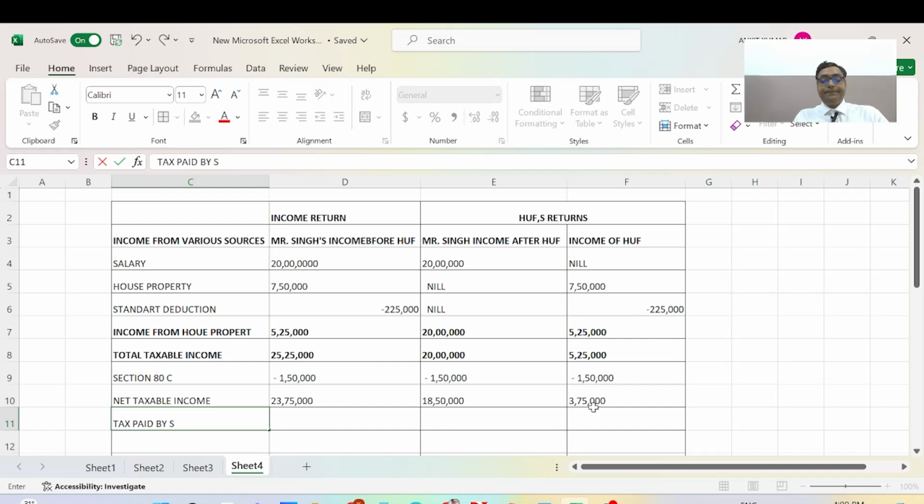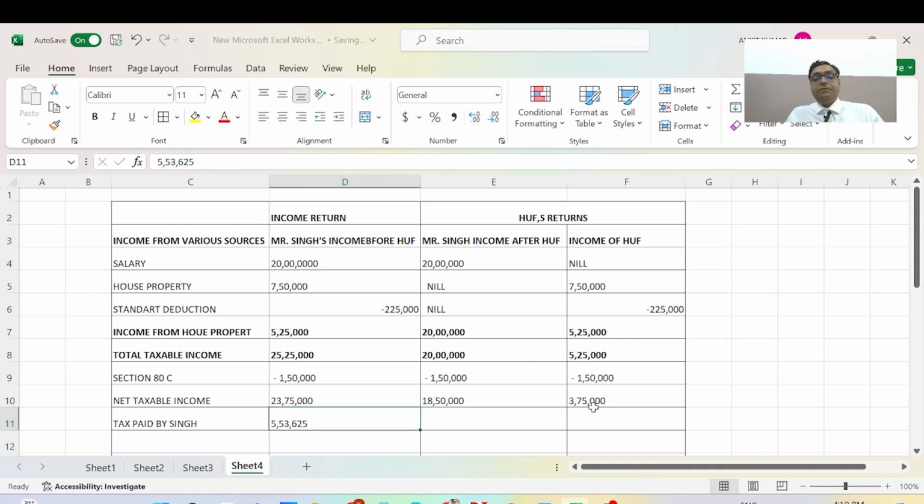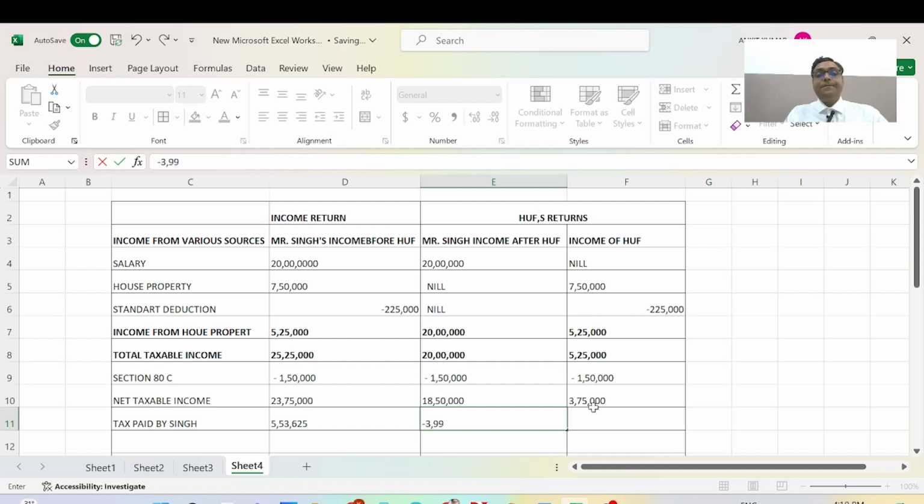For Mr. Singh, on 23 lakh 75,000, the tax payable is 5,53,625 rupees as per the new tax rates. And the same after HUF, the answer is negative, minus 3,99,125, and this amount is the tax saving.